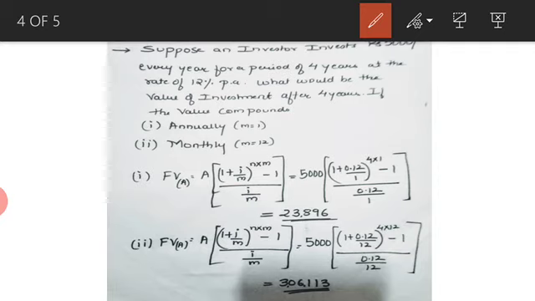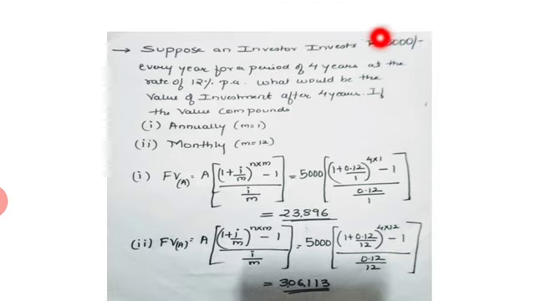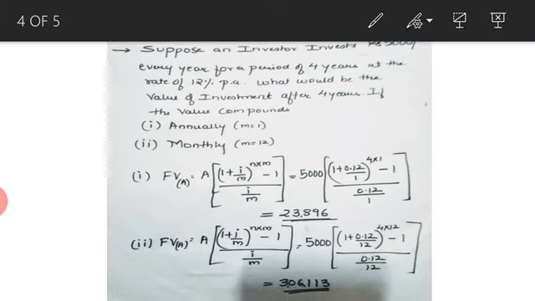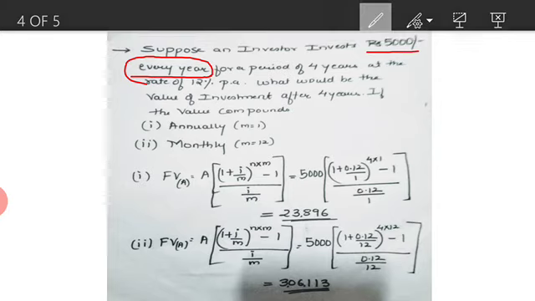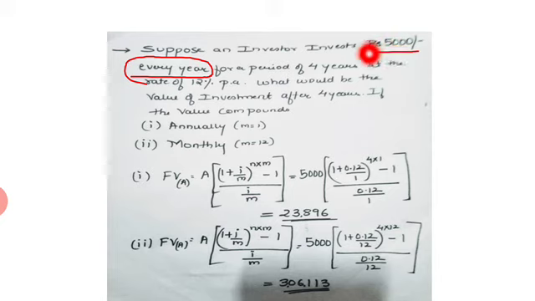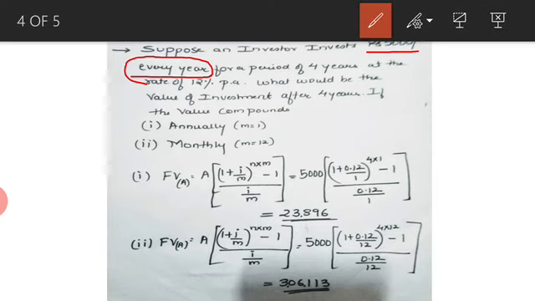So let's just read this problem. Suppose an investor invests 5,000 rupees every year. Okay, now what is happening here? 5,000 rupees is invested every year. In the previous problem it was 50,000 rupees at once, so we used the lump sum formula. Here he is investing 5,000 rupees every year, so it is an annuity. So we have to use the annuity formula for a period of 4 years at the rate of 12% per annum. What would be the value of the investment after 4 years?